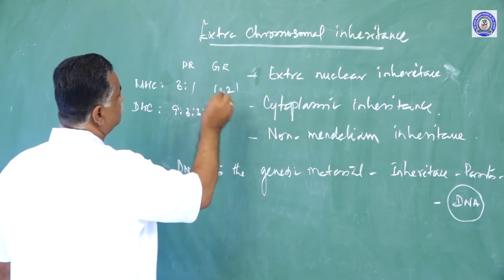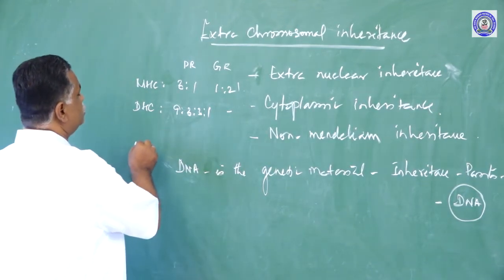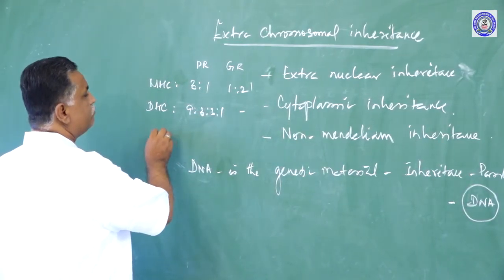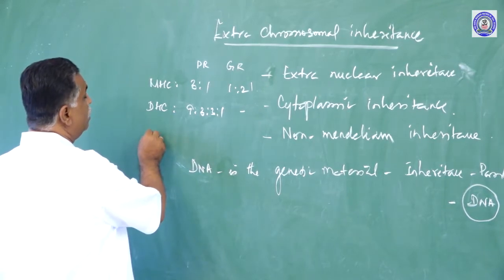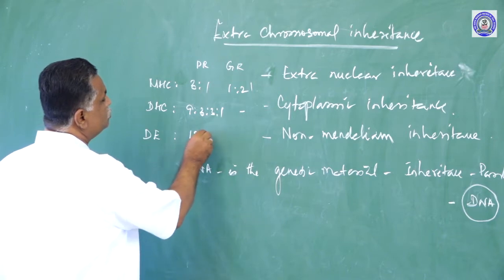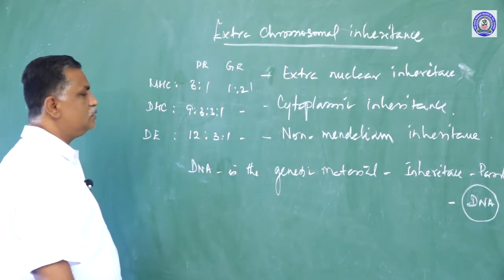We have not studied the genotypic ratio in dihybrid. And in Mendelian modified ratios, we talked about many combinations, extensions of Mendelian ratios. For example, for dominant epistasis, the phenotypic ratio was 12:3:1.